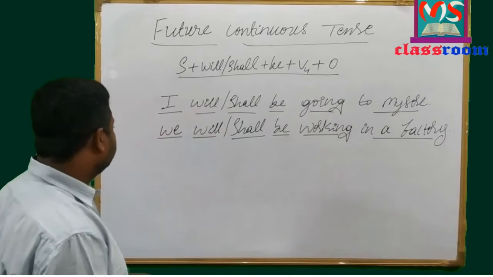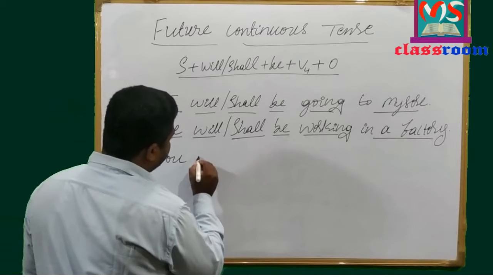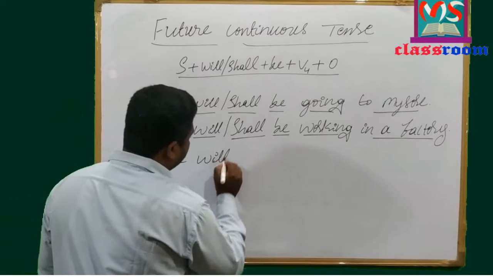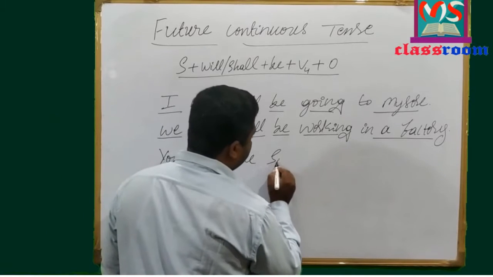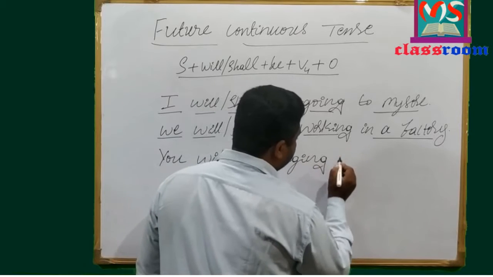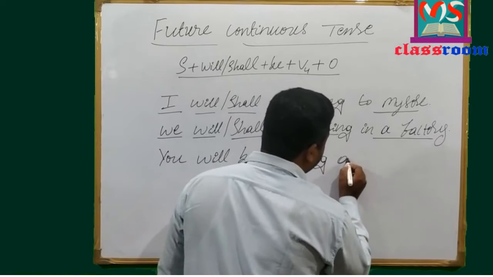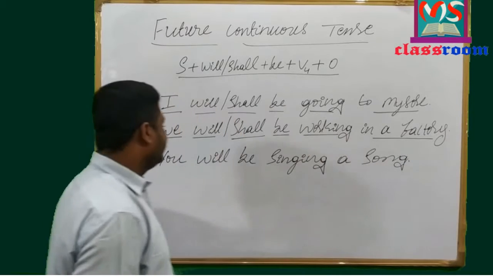Now let me write one more example. You will be singing a song. Look at here.